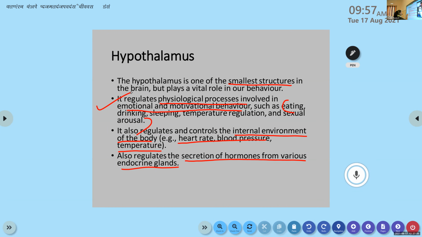Then next is controlling and regulating the internal environment of our body. And third is regulating the secretion of hormones by the endocrine glands. These are the three main categories of functions, I'd say. Okay, that's the hypothalamus.